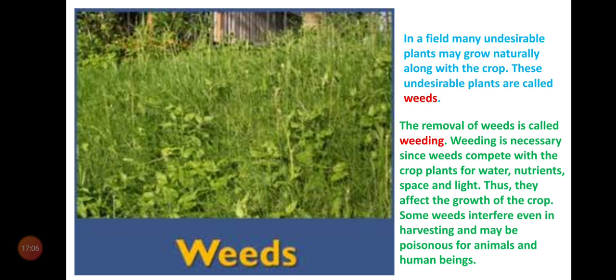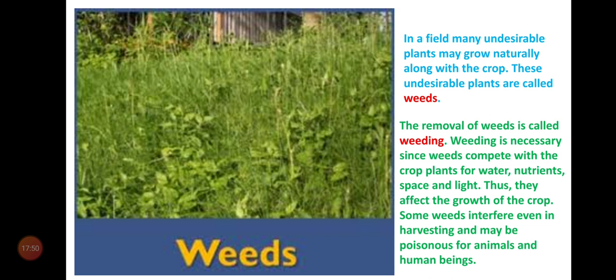So why do we need it? These unwanted plants also get the manures, nutrients and water from the same field, and also light. Sometimes these plants can grow faster than the main crops. Then they cover the light, so light cannot fall on the main crops because of this overgrowth of unwanted plants. Thus they affect the growth of the crop.